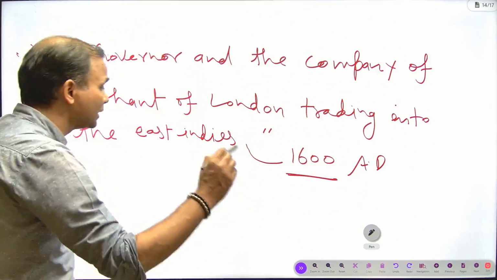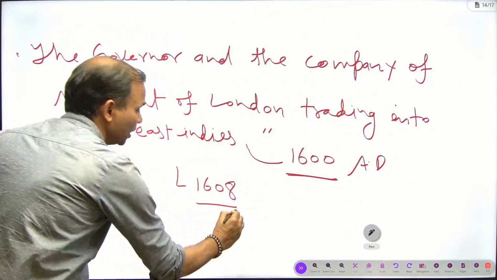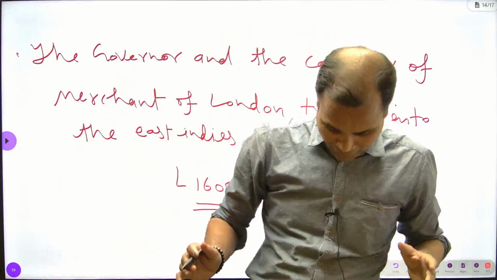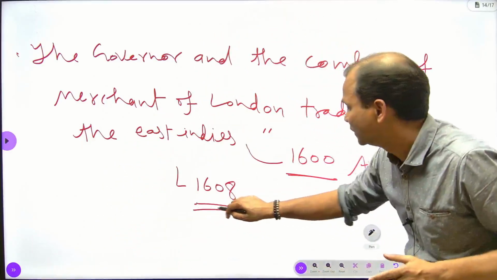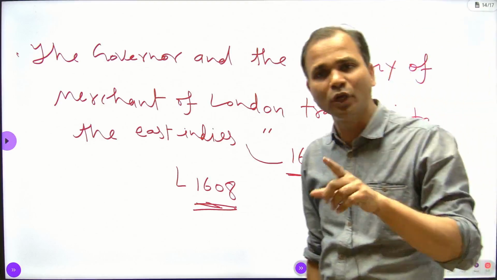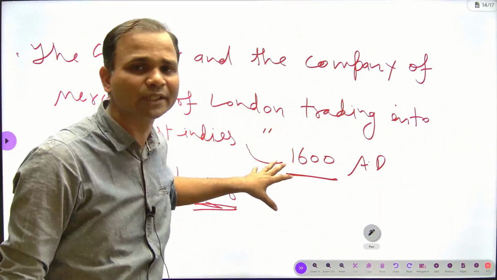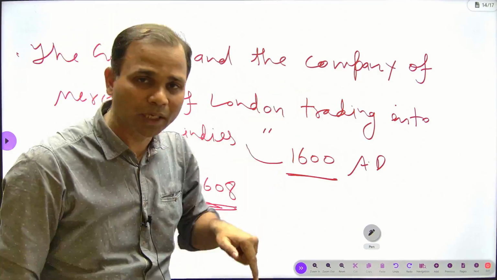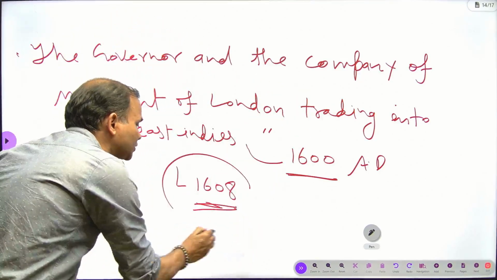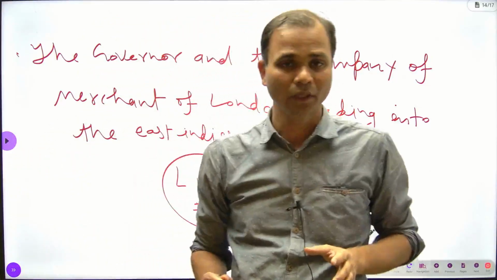But the company reached India in 1608, and during that time India was being ruled by Jahangir. So when the company was established, India was under the control of Akbar, but when the company reached India, India was under the control of Jahangir.